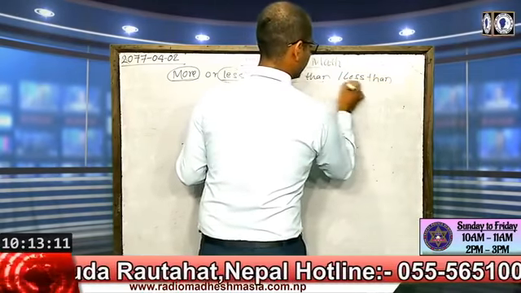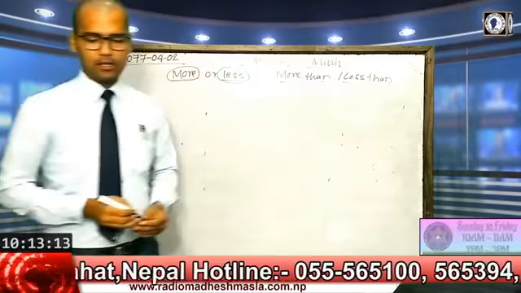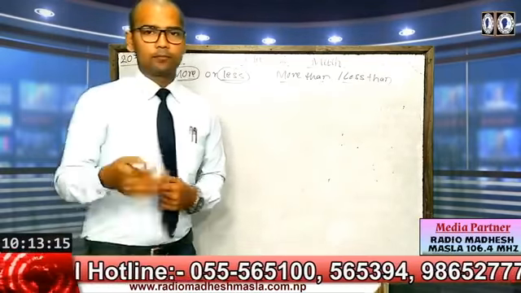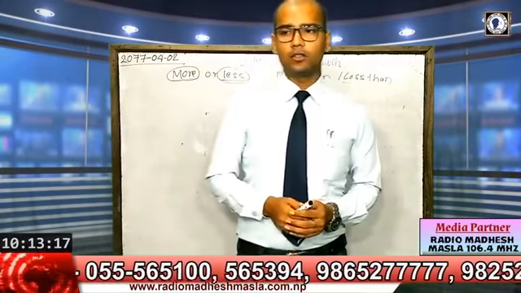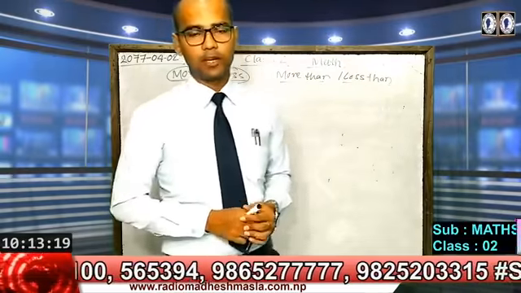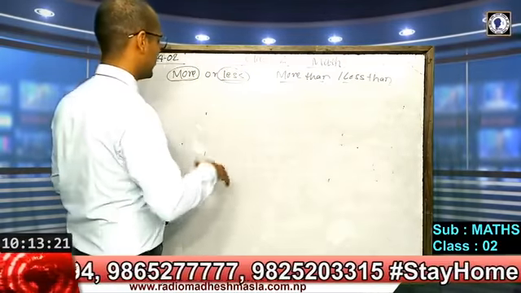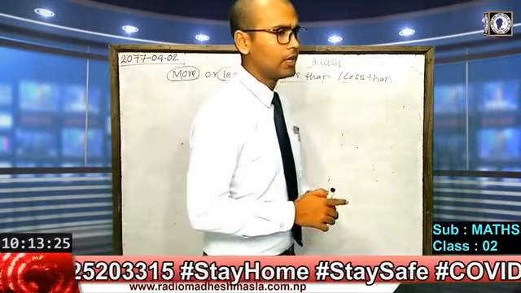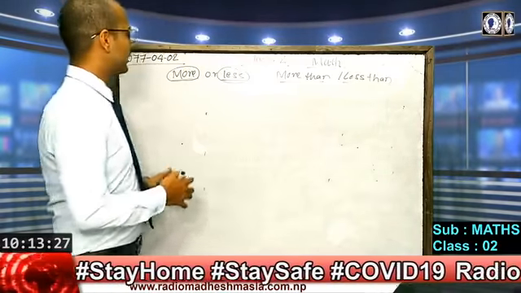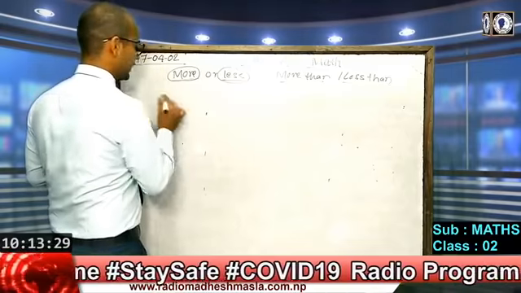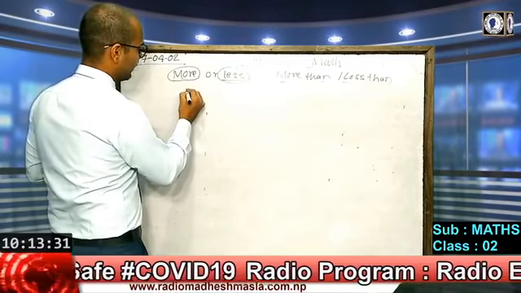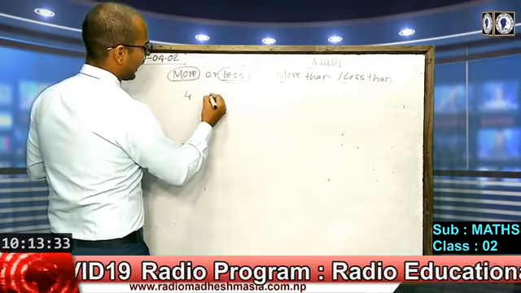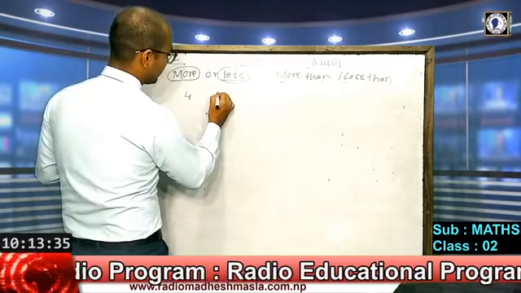Yes, students, while reading or writing the numbers from 1 to 100 or more than 100, 200, 300, 400. Suppose here we have two numbers, one is 4 and another is 9.